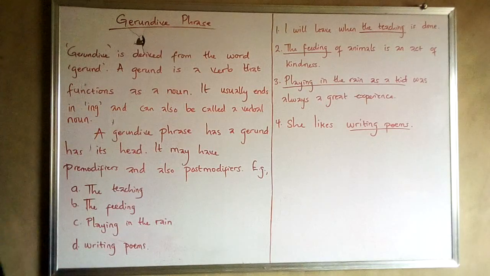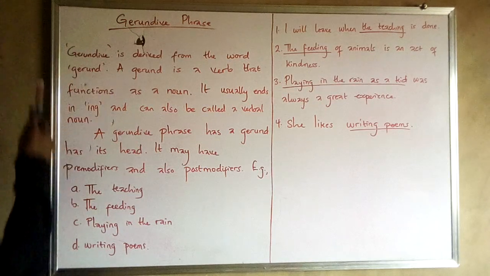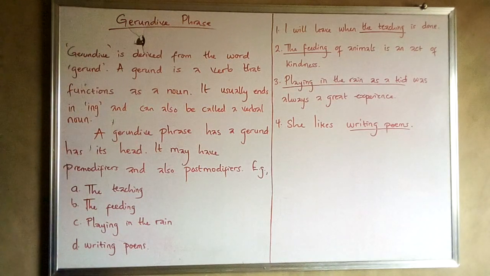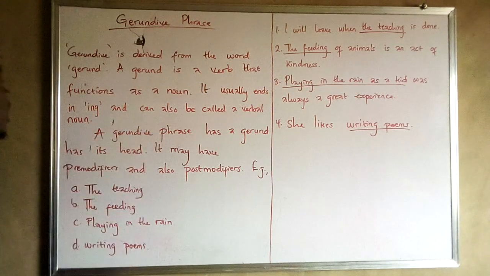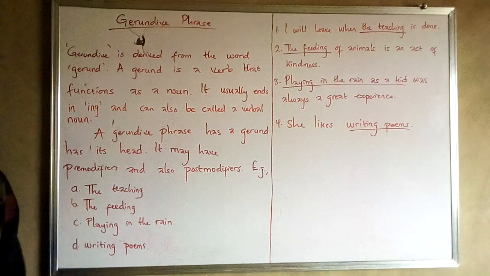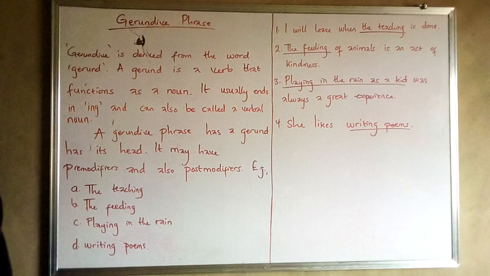Gerundive is a word derived from the word gerund. And what is a gerund? A gerund is a verb that functions as a noun. It usually ends in ing and can also be called a verbal noun. Verbs that end in ing are usually one of the 5 forms of verbs, that is, the present participle. When this present participle is used as a noun in the sentence, it is called a gerund.